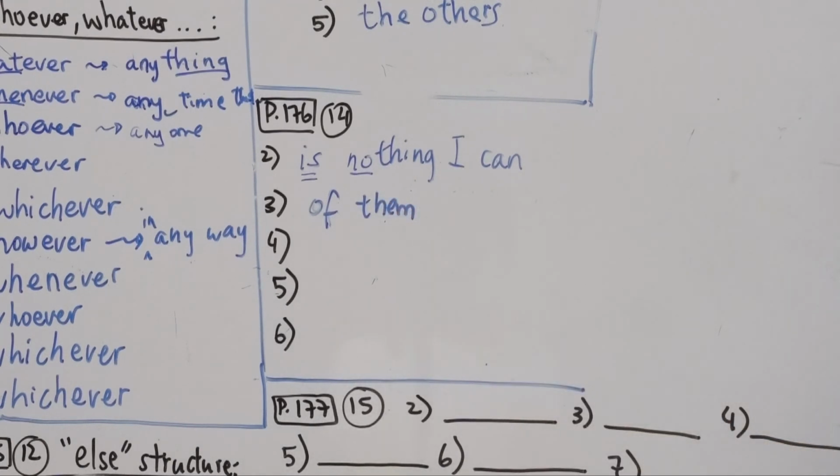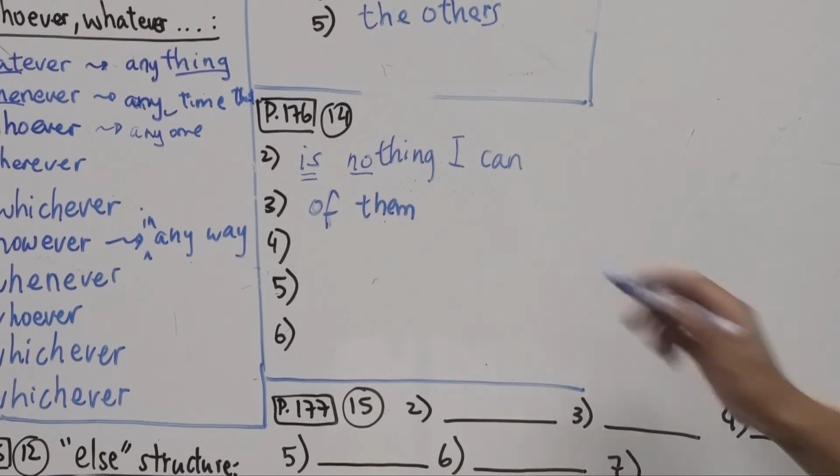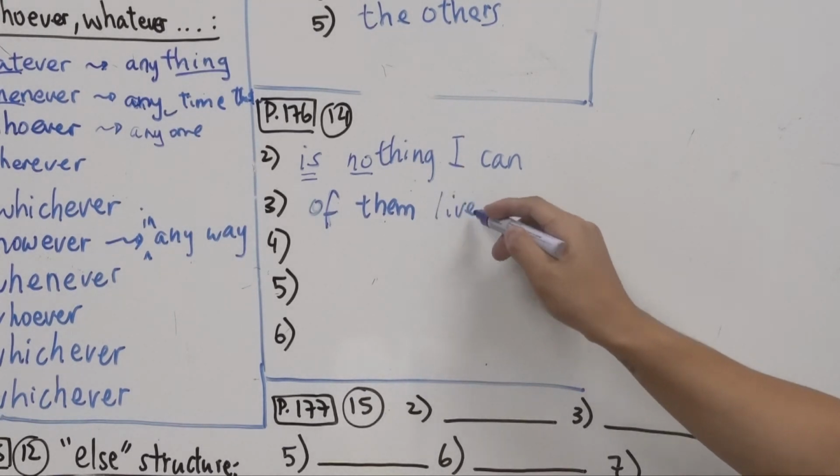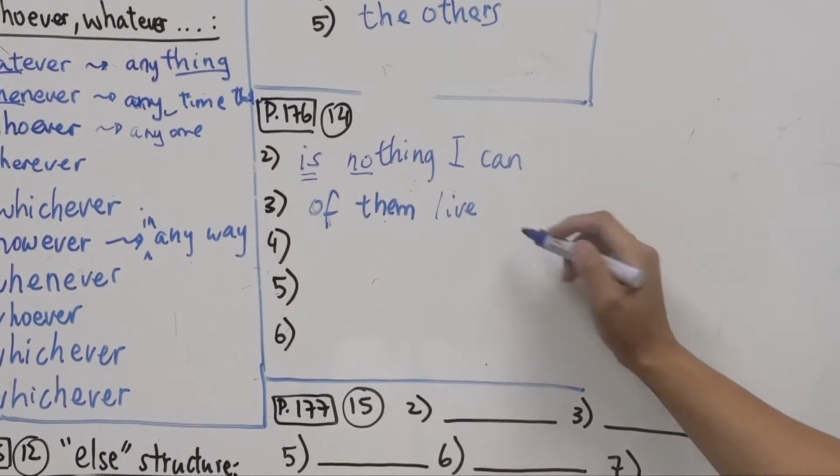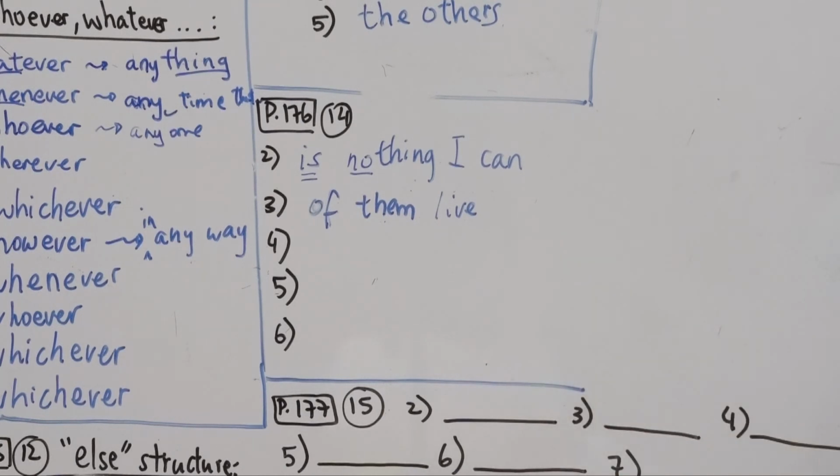And then what do you write? Live, right? Because they live. No S, please. In Rome, all right? Easy.